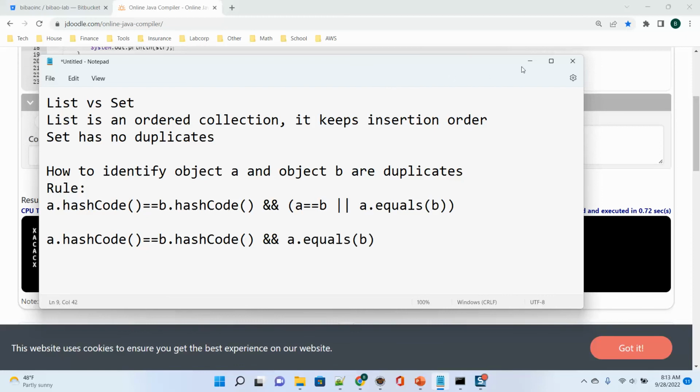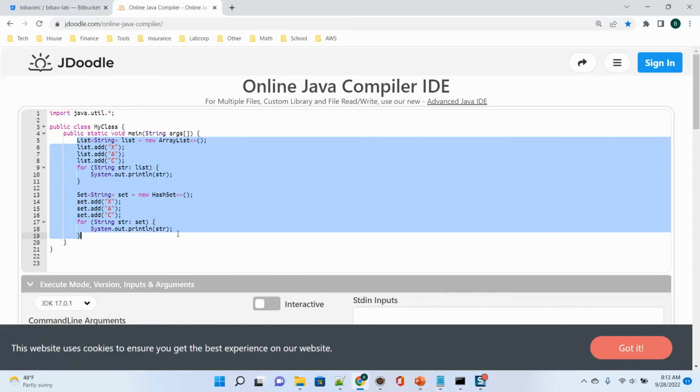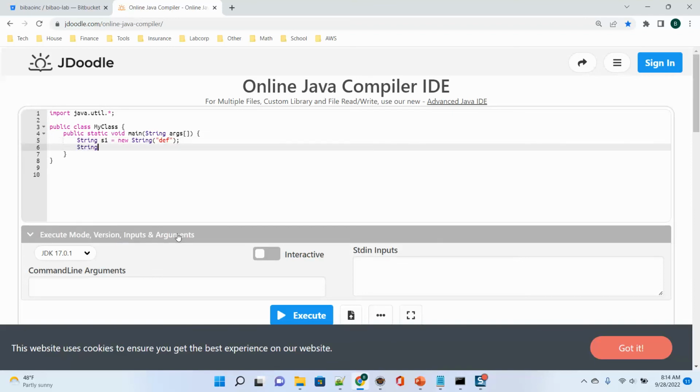Now let's talk about a string. Let's say String s1 equals new String def, and String s2 equals new String def. You can see the two strings have the same value def, but they have different addresses, but the hash code is overridden.